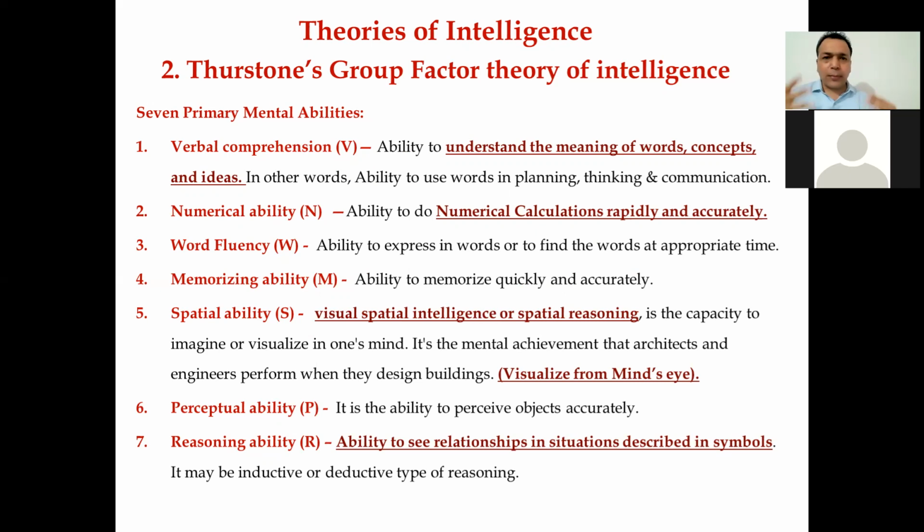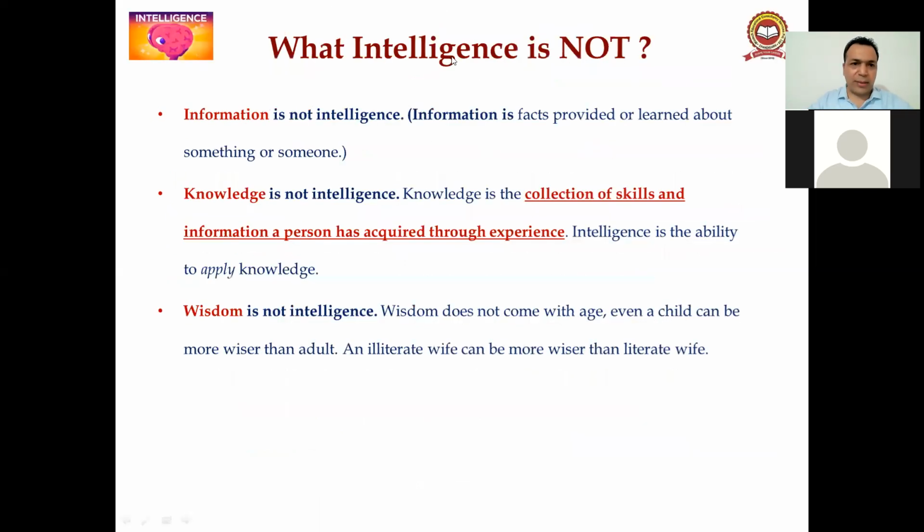Similarly, guys, you have seen that some children have a different kind of intelligence. Suppose they have numerical ability, so they can solve numericals very easily. Some don't have numerical ability, but they have good verbal comprehension. Some have reasoning ability. So these are the different abilities. If anyone is dominant in one of these intelligences, then he would be better in that particular intelligence. He doesn't talk about the general and S factors, he talks about the 7 intelligences. So it is the Thurston group factor theory.